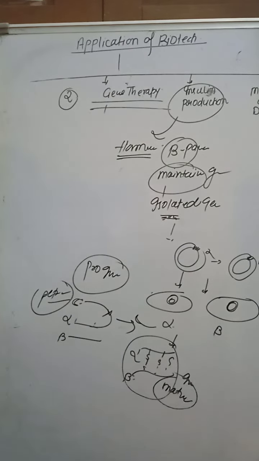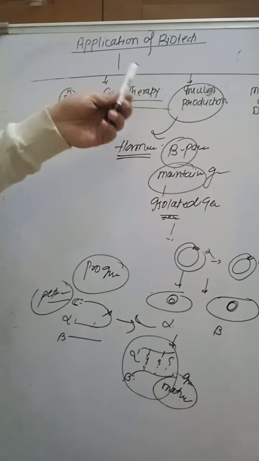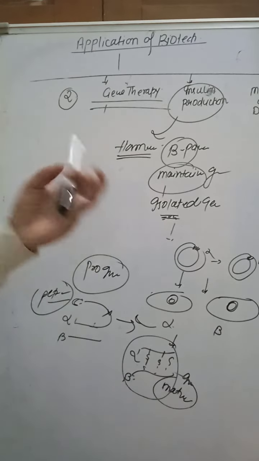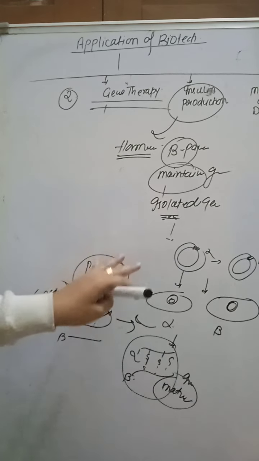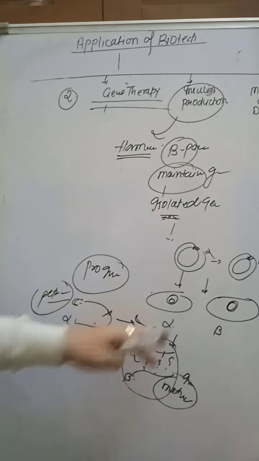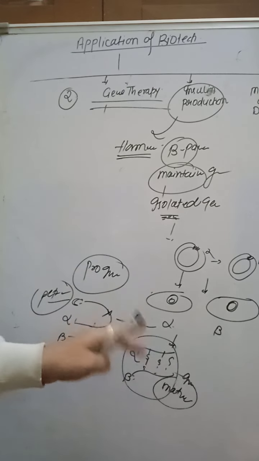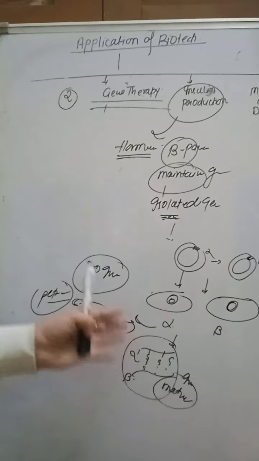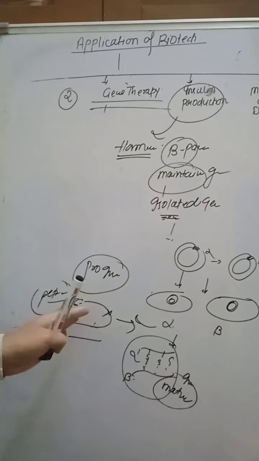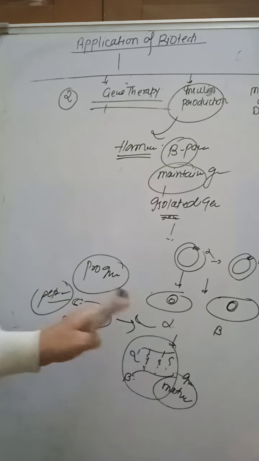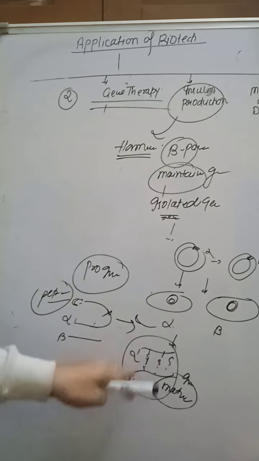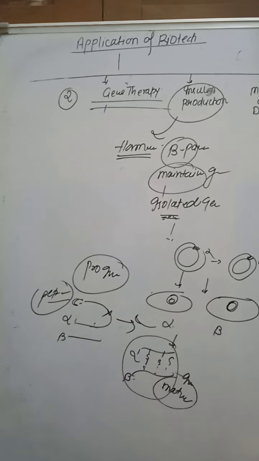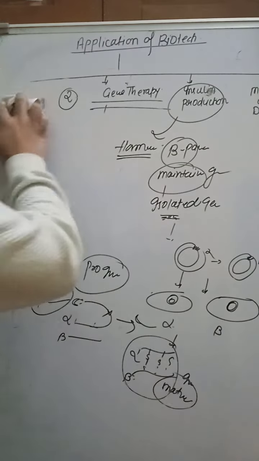So that is insulin. What we do: first we isolate the insulin gene. Insulin has two chains, alpha and beta chain, and we introduce them into the cloning vector. They multiply in the host bacteria, and then we isolate and obtain the gene products, the alpha and beta chain proteins. Insulin is a protein. Pro-insulin has an extra peptide called C peptide. This is removed, and then the alpha and beta chains are joined by a disulfide bond. Okay. This is gene insulin.